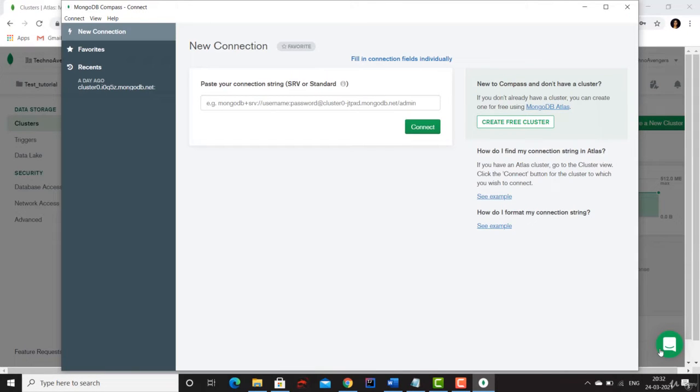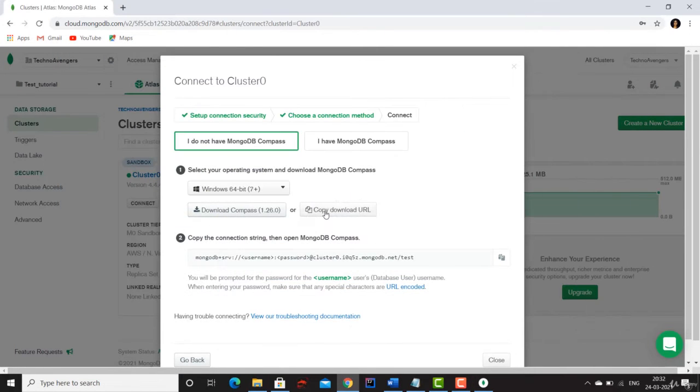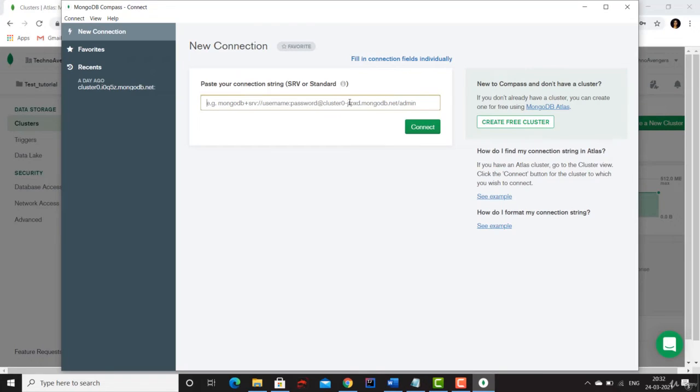Once this GUI is open, you have to paste your connection string here. To get your connection string, go back to your MongoDB, and in the second step you will see the connection string. Just copy it, go to your MongoDB Compass and paste it. Okay, here you have to change your username and password. In my case, my username is admin, my password is admin123, and the database that I wanted to connect to, let's connect to the movies DB database, that we have been using so far.